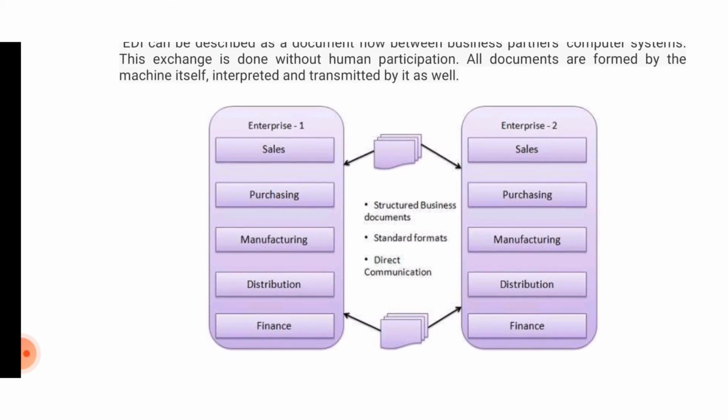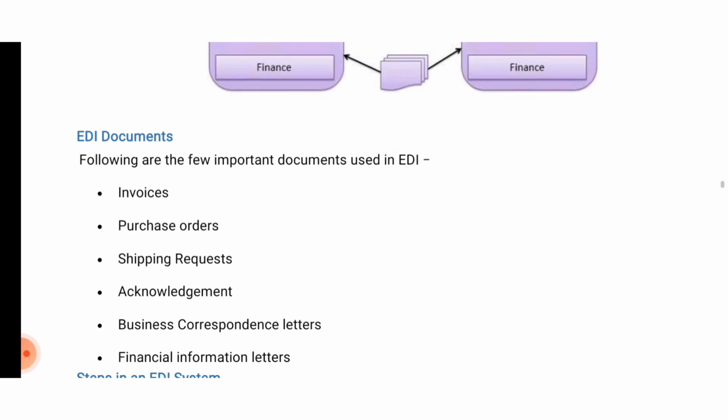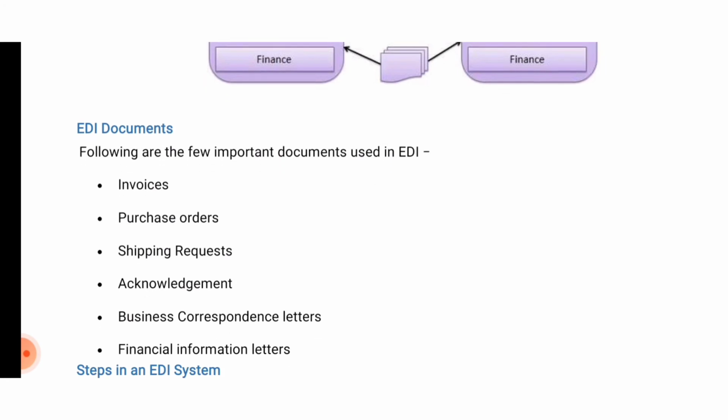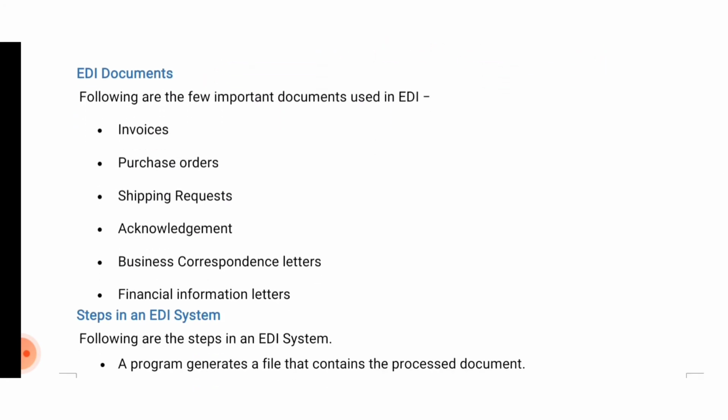So we can share documents like sales and purchase orders, manufacturing orders, distribution, and finance statements with another enterprise through these electronic documents, without human intervention, over computer networks. The EDI documents may be invoices, purchase orders, shipping requests, acknowledgements, and business correspondence letters.